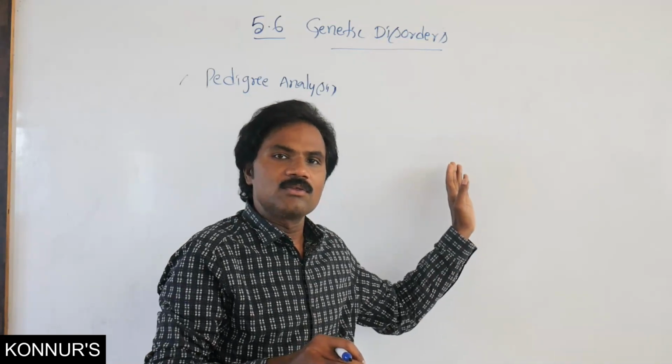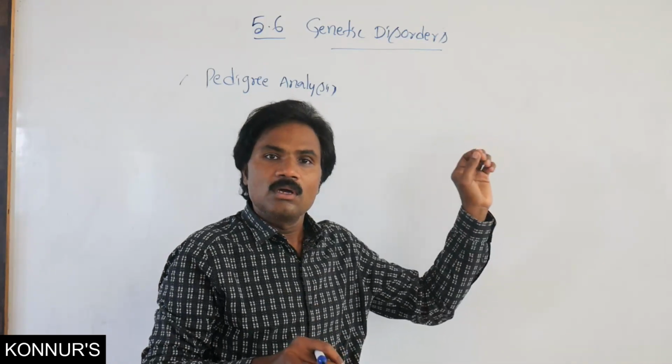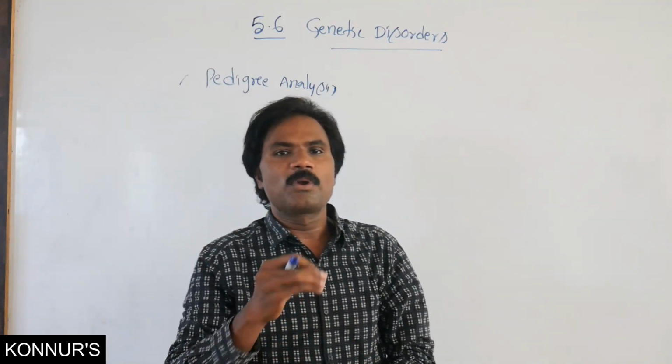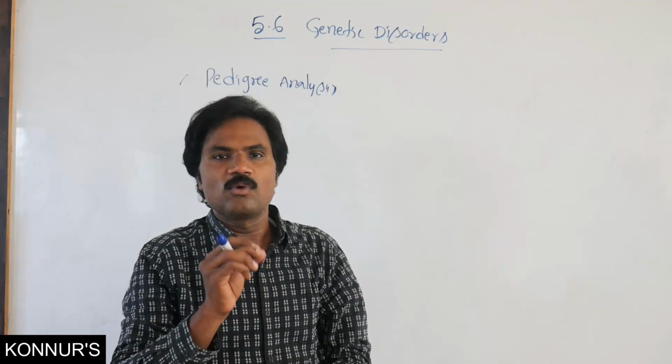But to study inheritance in human beings through pedigree analysis, there are problems.